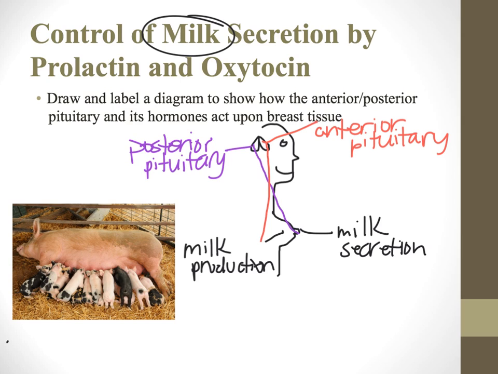So they kind of do this crisscross here. Of course, these are hormones, so they're all throughout the blood. But in our thinking, it's a little bit backwards. The anterior pituitary, closest to the front, is actually responsible for the behind-the-scenes milk production with prolactin, while the posterior pituitary, closest to the back, is actually responsible for the muscle contractions that are responsible for milk secretion.